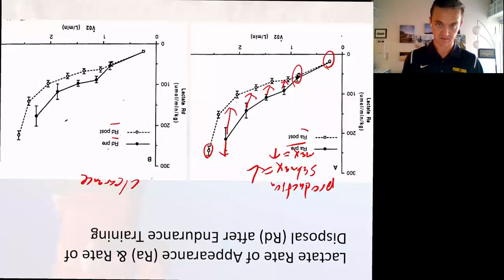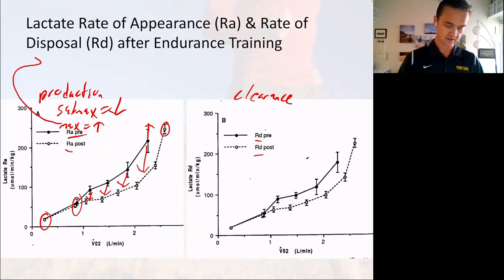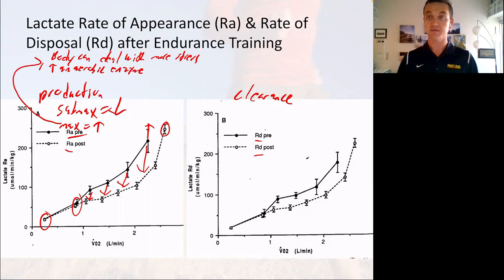Sorry about that, you don't want it upside down. So let's talk about this one. Maximal increases because the body can deal with more stress. We get used to dealing with that stress before fatigue occurs, and we increase anaerobic enzyme capacity. If we increase those anaerobic enzymes, then we're going to be able to make more lactate.